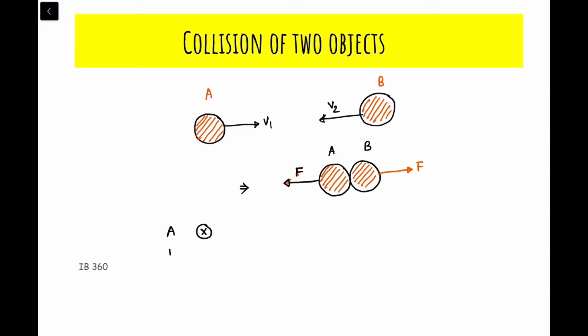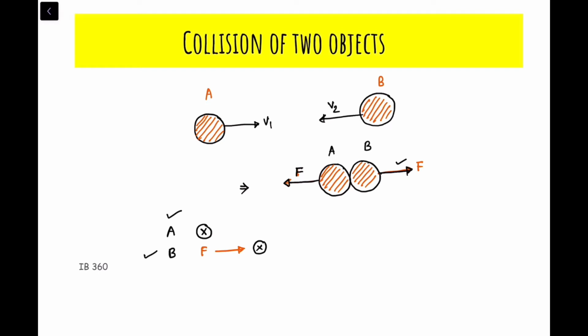Now see ball B. On collision, ball B has a force F in this direction, an external force F acting on ball B. So we cannot conserve momentum on ball B alone either.